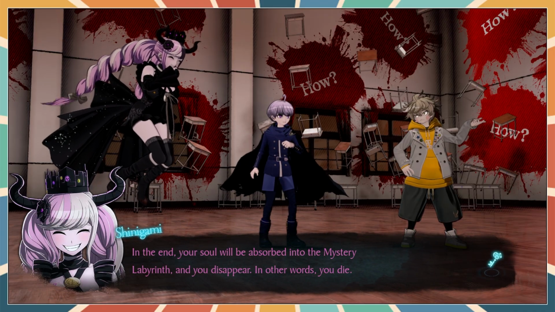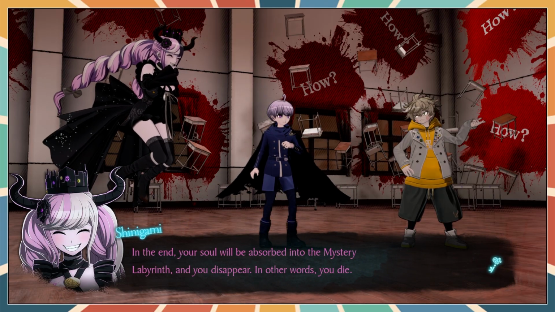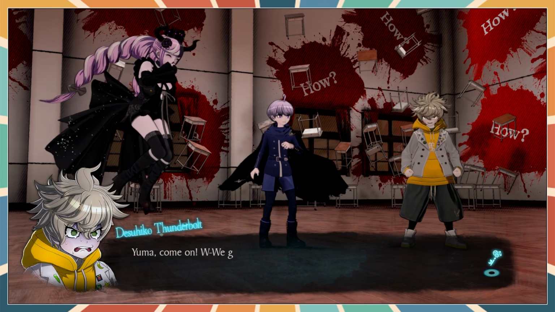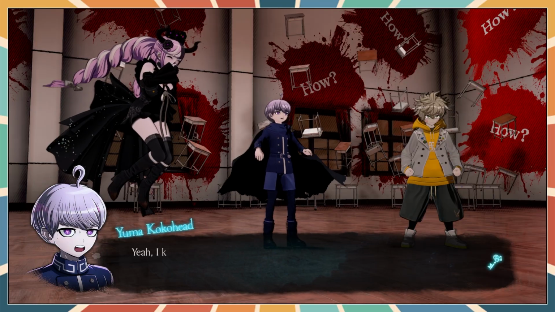You know, it looks like half of Shinigami's hair is dyed black, but it's clearly not in the sprite. But on the actual model, it looks like it. Yuma, come on! We gotta get out of here! Is that part of the mystery? Yeah, I know.